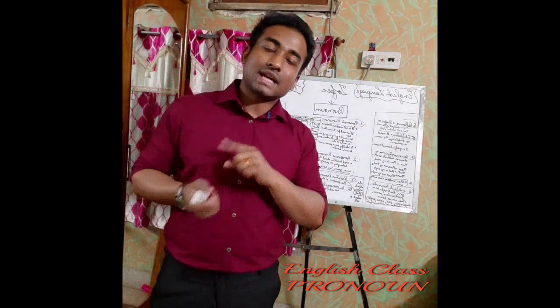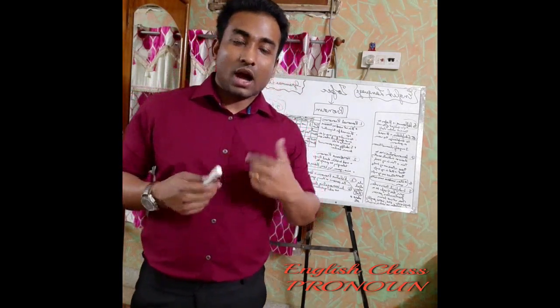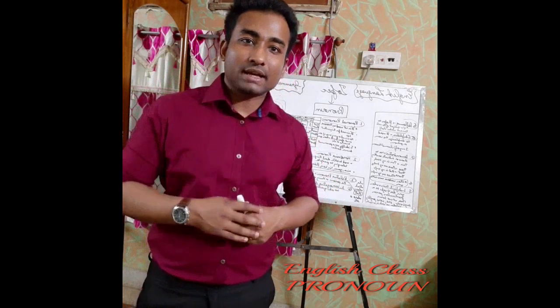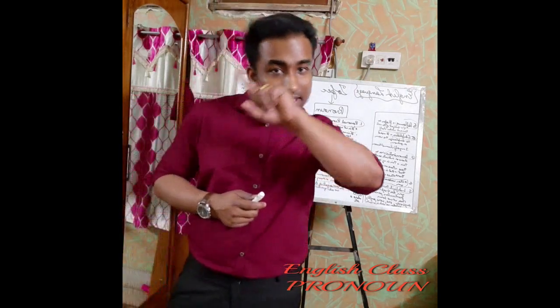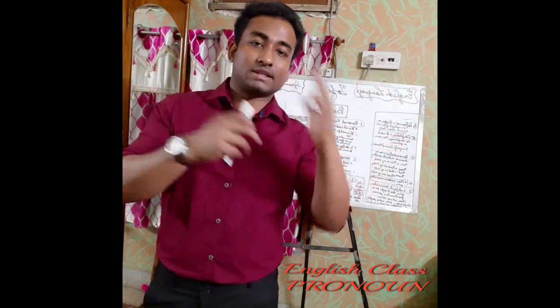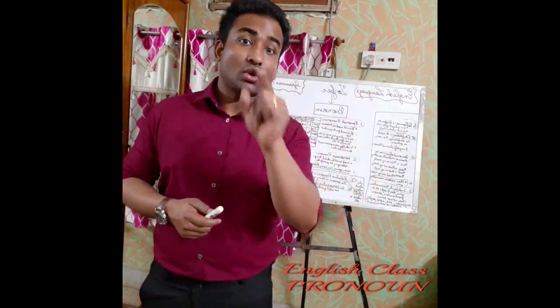So "me" also stands for "I," right? "Me" is actually for myself only. So how will I use that? And why is it objective? Because it comes at the end of the sentence, not in the beginning. That's why it always comes as an object. That's why it's called the objective case.